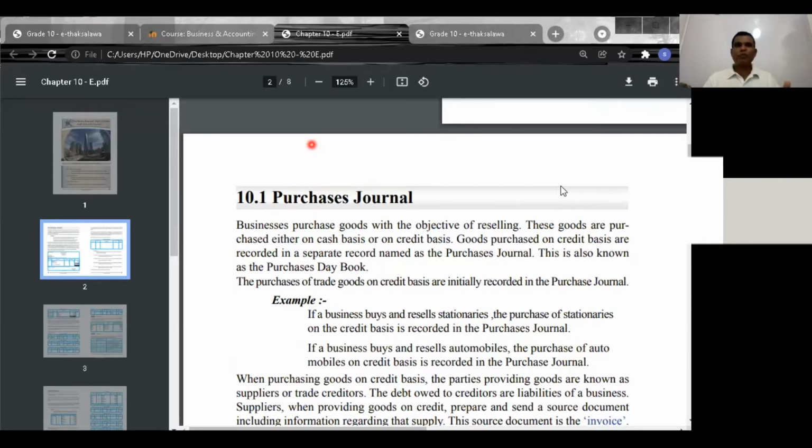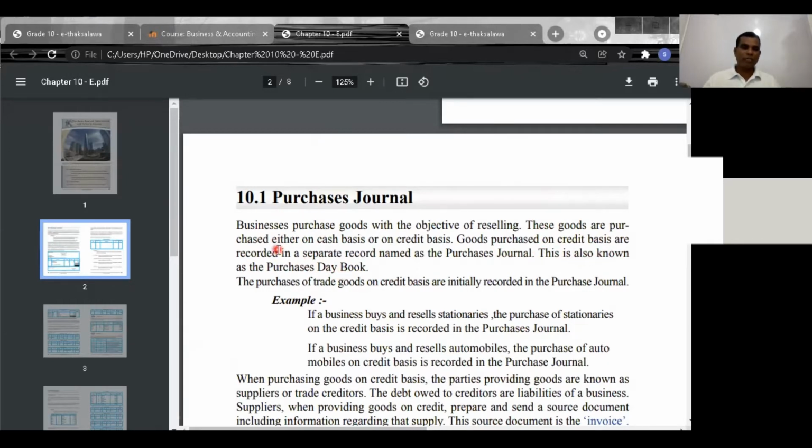If these trading goods are purchased on cash, they are recorded in the cash book. If those goods are purchased on credit, they are recorded in the purchases journal. Can you understand? I feel that it is easy for you to understand. These goods are purchased either on cash basis or on credit basis. Goods purchased on credit basis are recorded in a separate record named the purchases journal. This is also known as the purchases table.